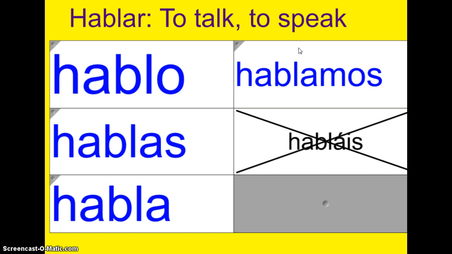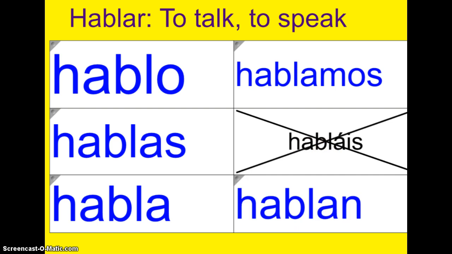Next, we have hablamos, which means we talk or we speak. Same thing, same routine, very consistent. Drop the AR, substitute the ending, in this case amos, and there you have it. We talk. Habláis is the vosotros form. And then hablan is they talk or they speak.